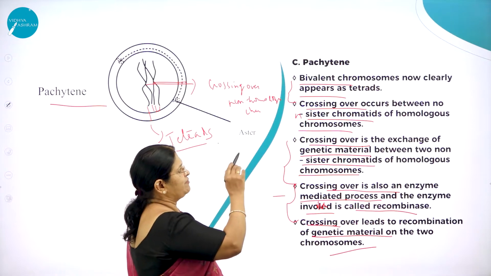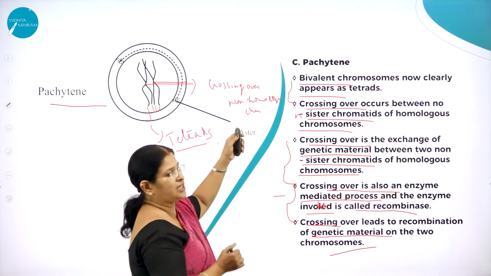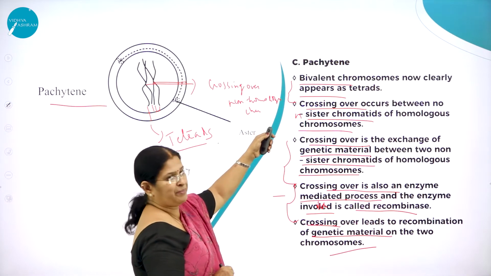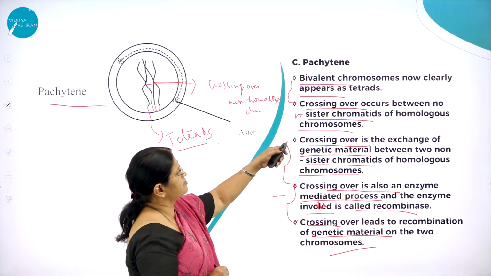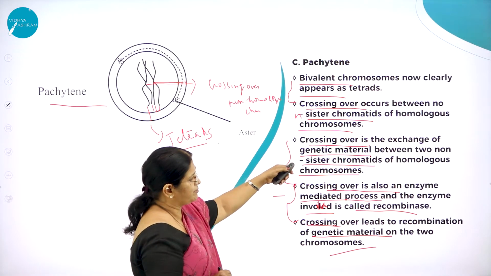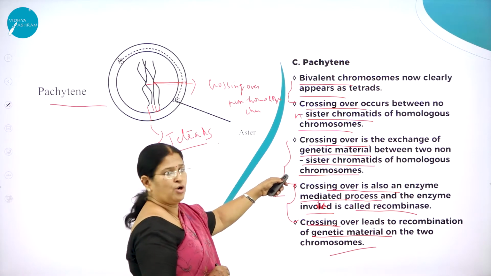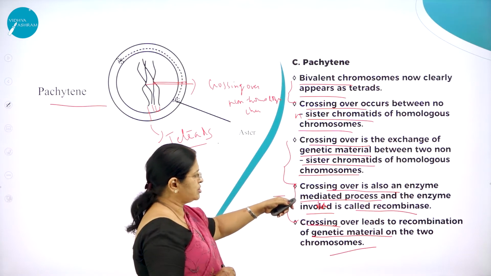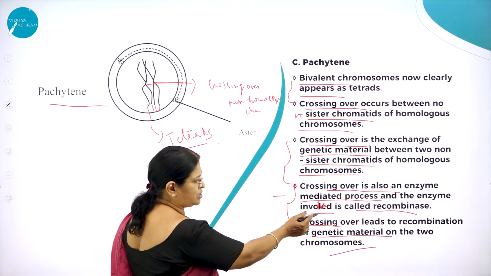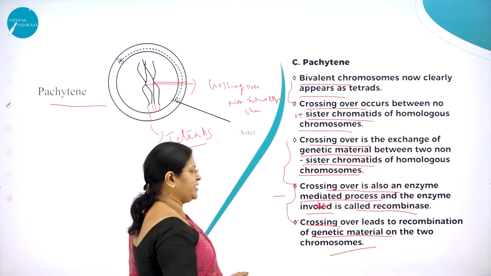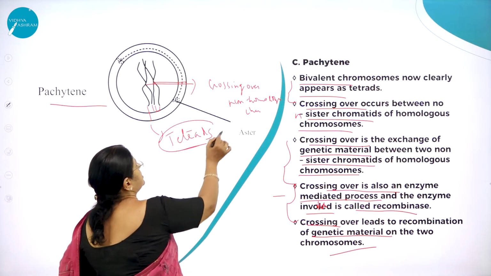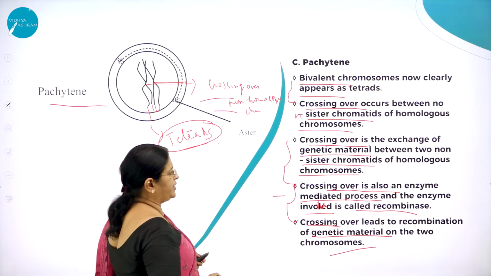So pachytene: bivalent chromosomes now clearly appear as tetrads. This is the third substage of prophase 1 of meiosis 1. Crossing over occurs between non-sister chromatids of homologous chromosomes. Crossing over is the exchange of genetic material between them. It is also an enzyme-mediated process, and the enzyme involved is called recombinase. Crossing over leads to the recombination of genetic material on the two chromosomes. That is about the pachytene. Here you can see the tetrads are formed and the crossing over has occurred, right?